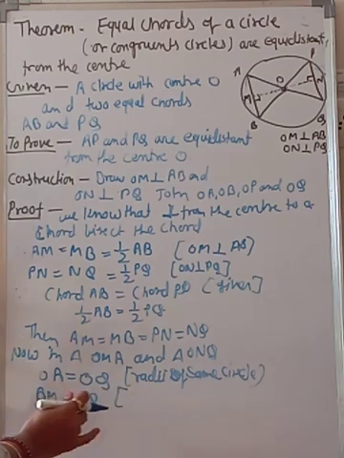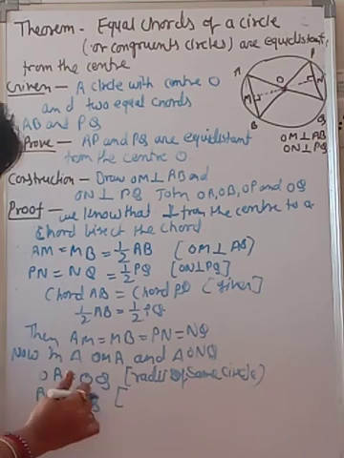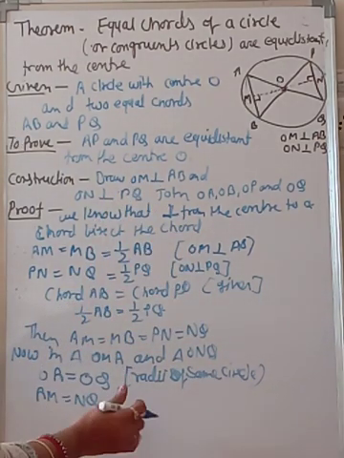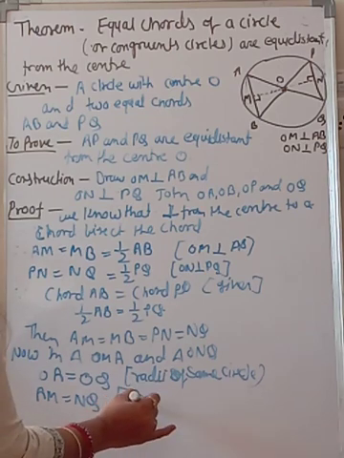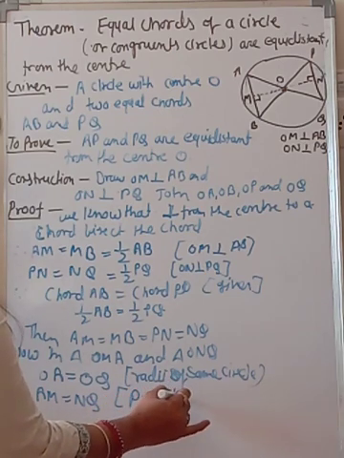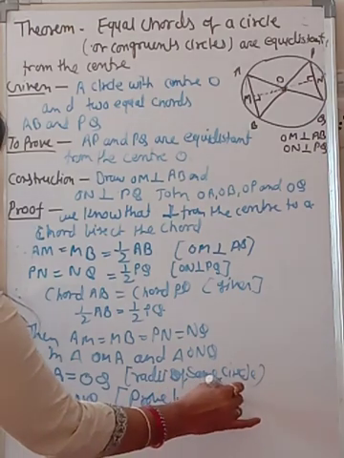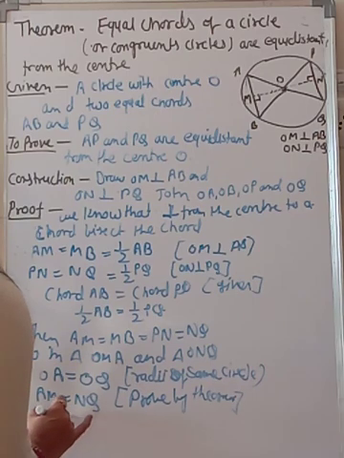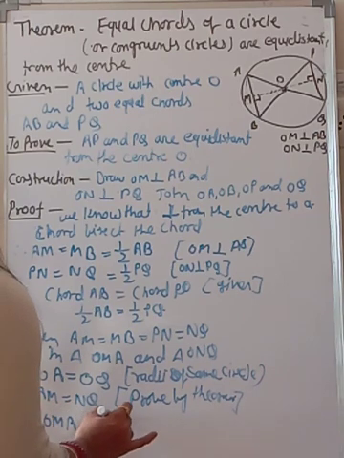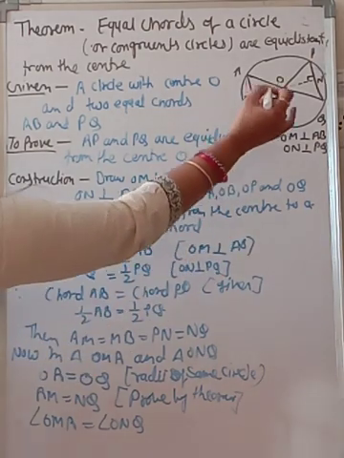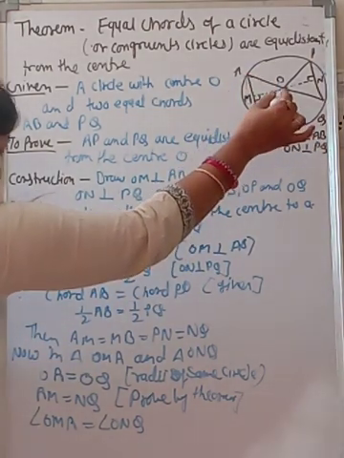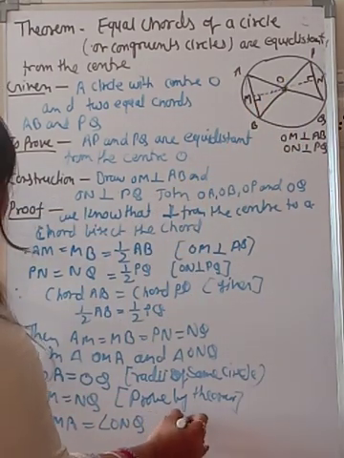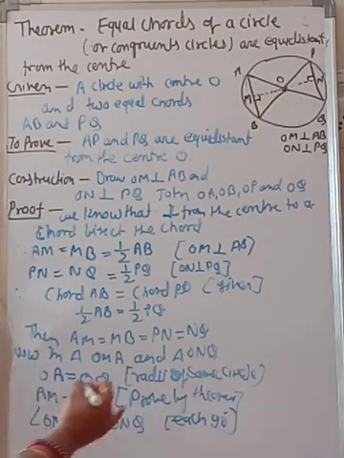This condition was proved in the previous theorem. AM is equal to NQ, so you can write proved by the previous theorem. Now the next one is angle OMA is equal to angle ONQ, because each makes a 90-degree angle.